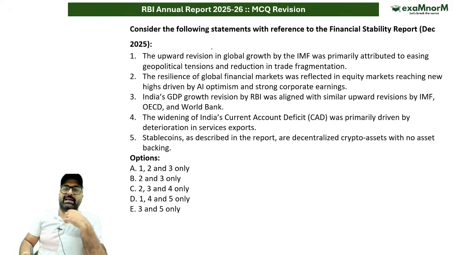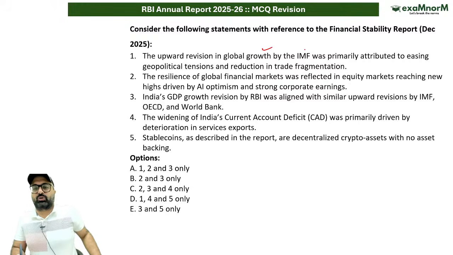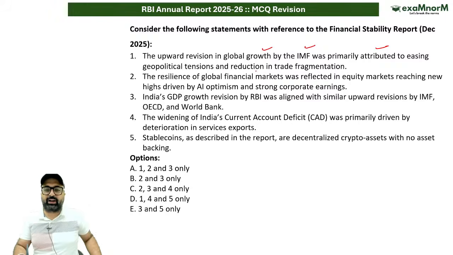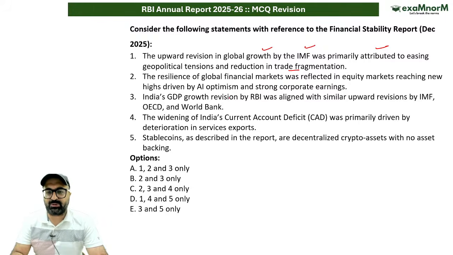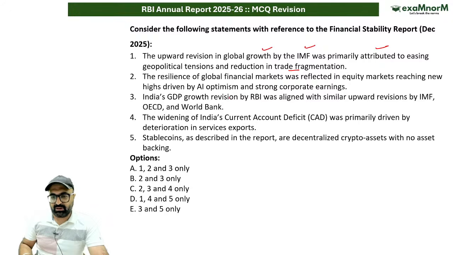The first one is: the upward revision in the global growth by IMF was primarily attributed to easing geopolitical tensions and reduction in trade fragmentation as per the Financial Stability Report. No sir, this is wrong. The report clearly mentioned that there is a continuous geopolitical tension and trade fragmentation. तो यहाँ पे ये point गलत है.